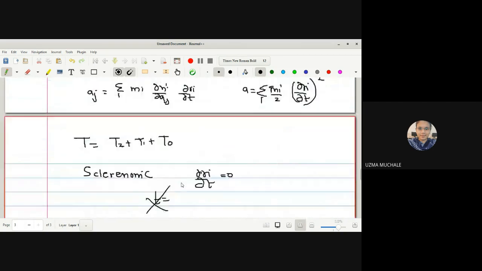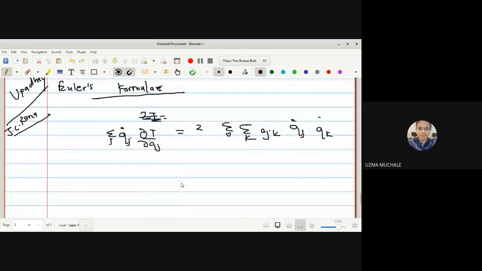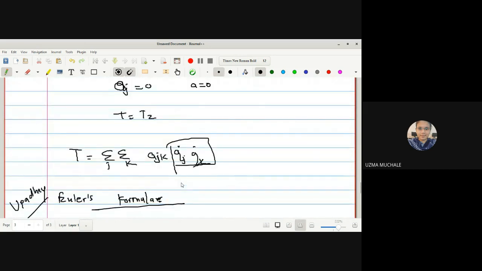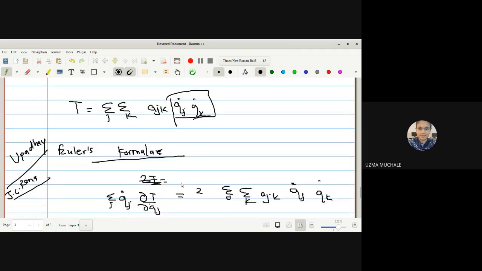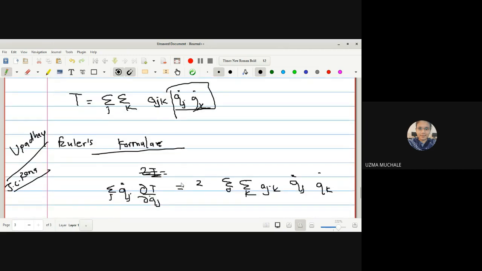T is equal to summation over j, summation over k of ajk qj dot into qk dot. So how do we get the result? For that, first we should use Euler's formula. What do I have to do to use Euler's formula?